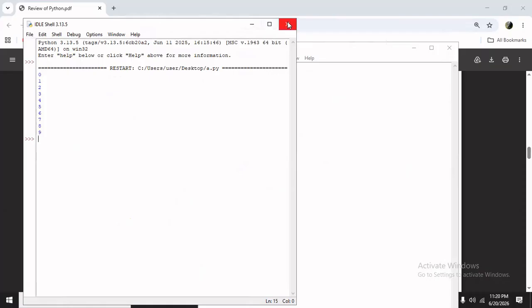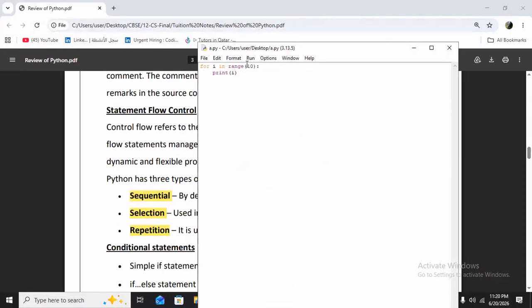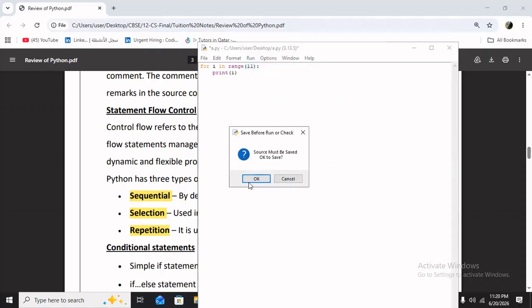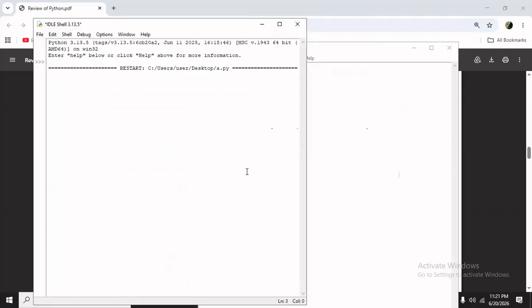Okay, that means a for loop, see, initially it will start from 0. 0 to 9. That means this is a number, right? N. So number minus 1. Up to 9 it will print. If you want to print up to 10, you make it 11. Then it will print 0 to 10 numbers.